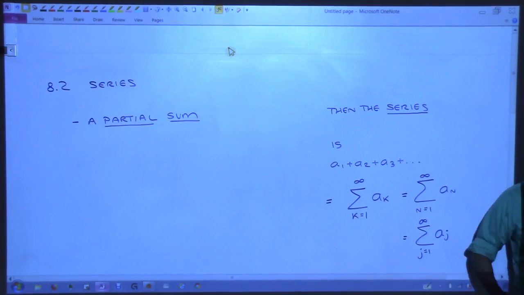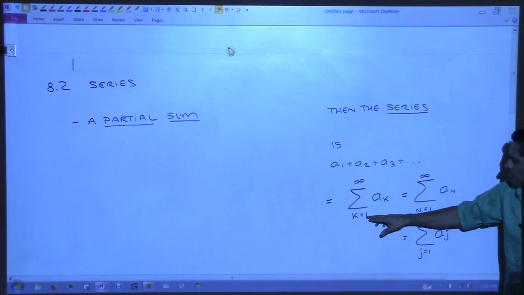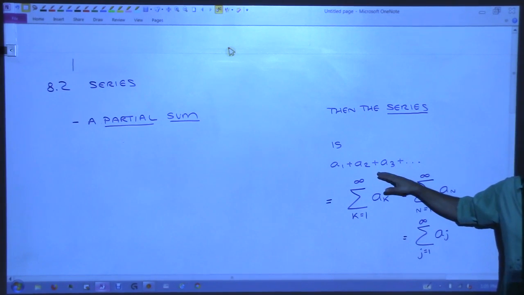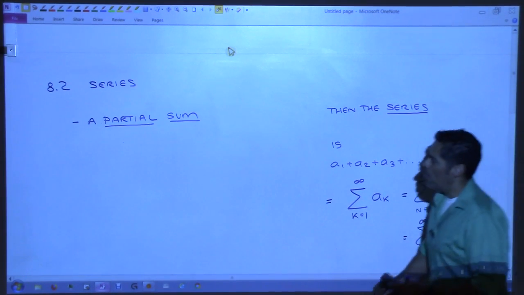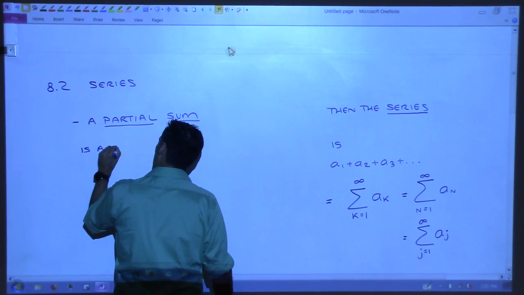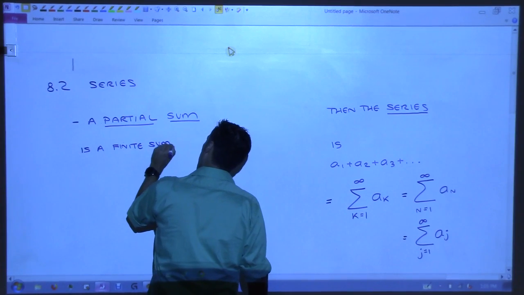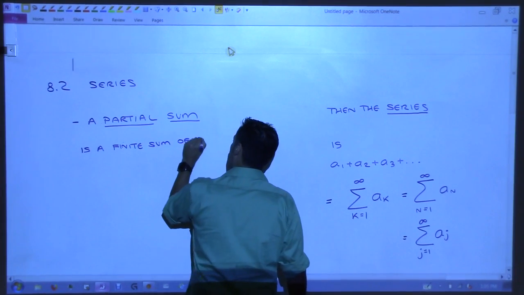We're only going to add up part of the infinite sum. So it's not the entire infinite sum, it's part of it, which means that when we start adding, we actually want to stop somewhere. So a partial sum is a finite sum of a sequence.